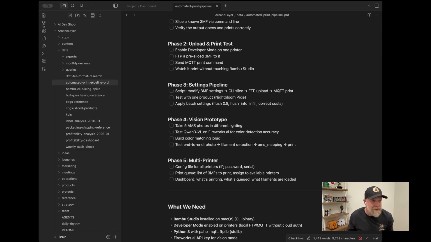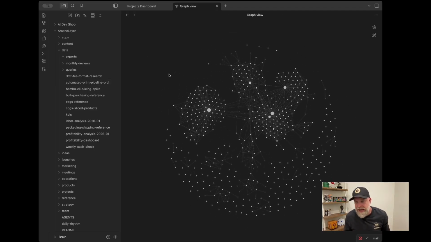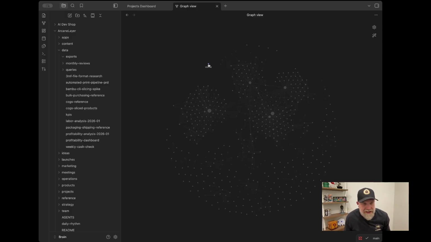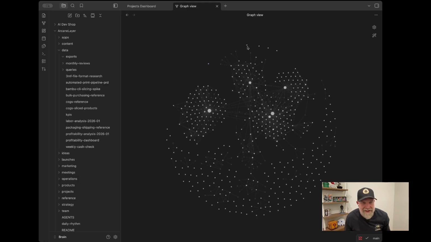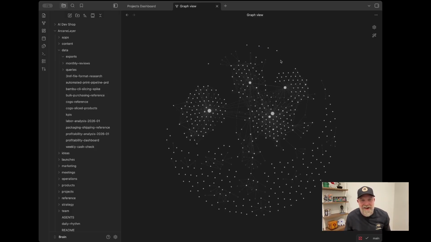One of the things I will show you is I started this on January 4th or 5th, but look at my graph view. Look at how much stuff is in there and how much stuff is connected. What is this dude sitting out here? A license file. Oh boy. A pop house. Okay. There's a few files that aren't connected that we probably need to connect up in here, but